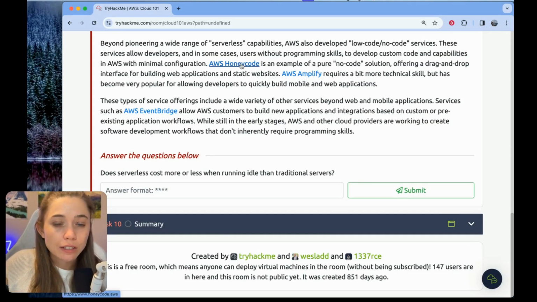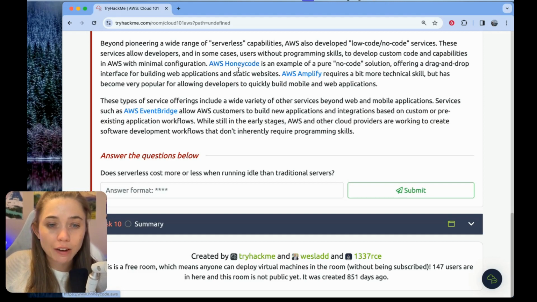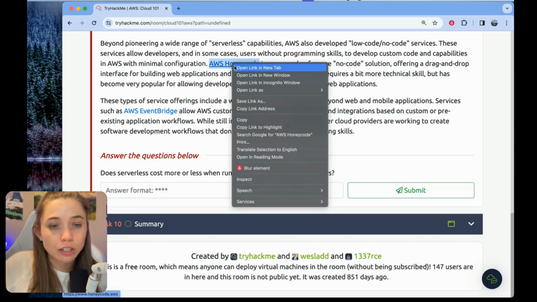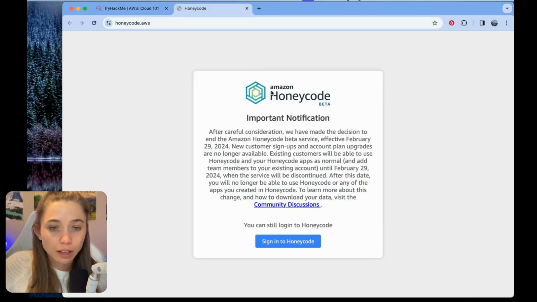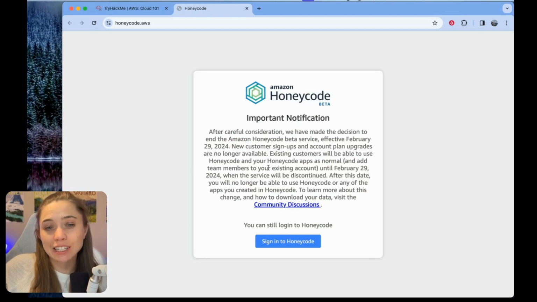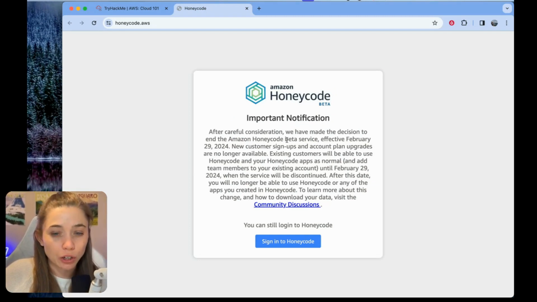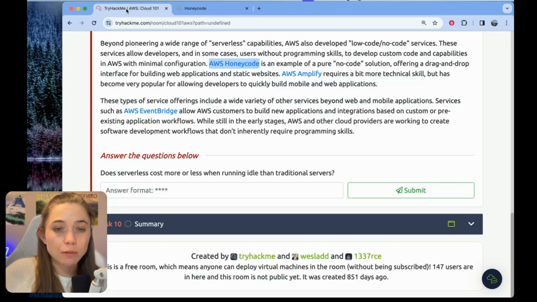So let's see what examples we have here. AWS Honeycode is an example of a pure no-code solution offering a drag and drop interface for building web applications and static websites. I've actually never used Honeycode. Let's see what this is about. Oh, okay. Amazon Honeycode, which is in beta. Oh, and then it says effective February 29th, they're going to be discontinuing it. So don't get attached to Amazon Honeycode, but apparently that was a good example of a no-code solution where you did the drag and drop to build static websites.